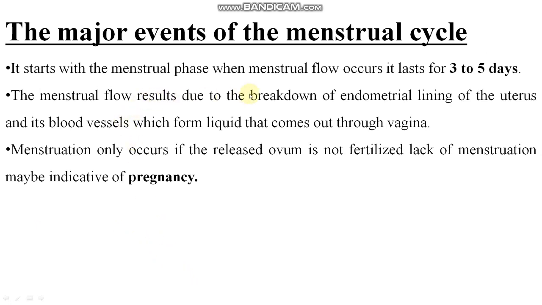So there are some major events of the menstrual cycle, like the first 1 to 5 days are called the menstrual flow, which is called menses, right? The menstrual flow results due to the breakdown of the endometrial lining of the uterus and its blood vessels, which form liquid that comes out through the vagina of the female.